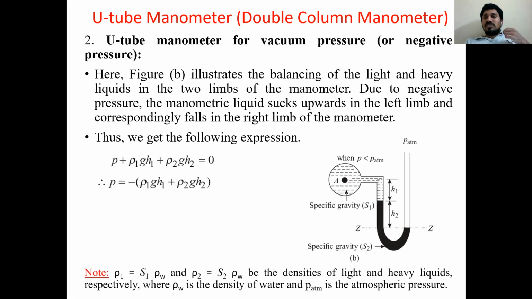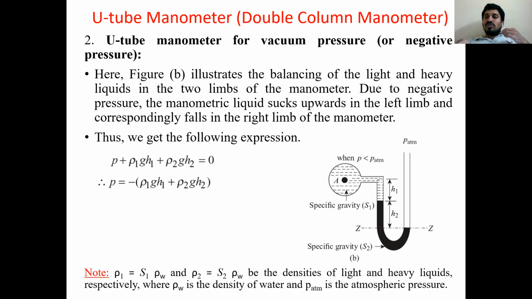Where rho 1 means density. See, I have written a note. Rho 1 means density of liquid which is in the pipeline. Density means specific gravity of a particular liquid times the standard liquid density, called water, 1000. So rho 1 is S1 times rho W, where rho W means water density. S1 means specific gravity of the particular liquid in the pipeline.